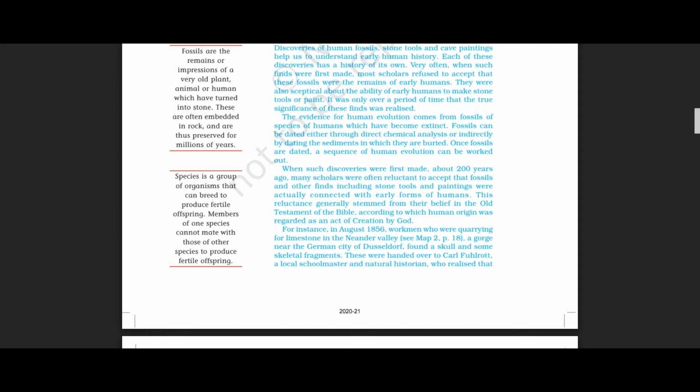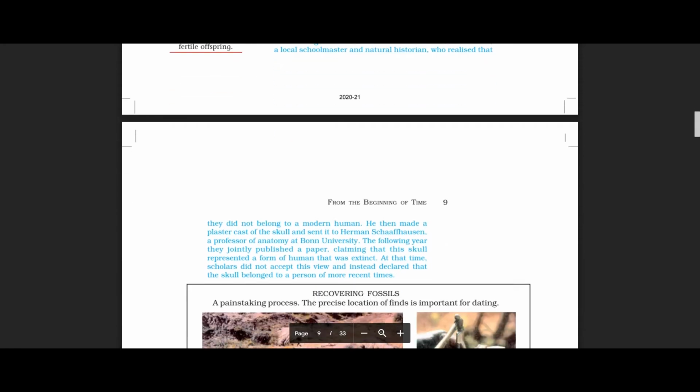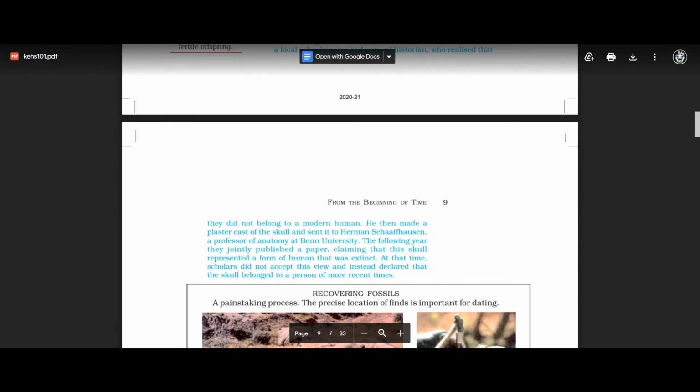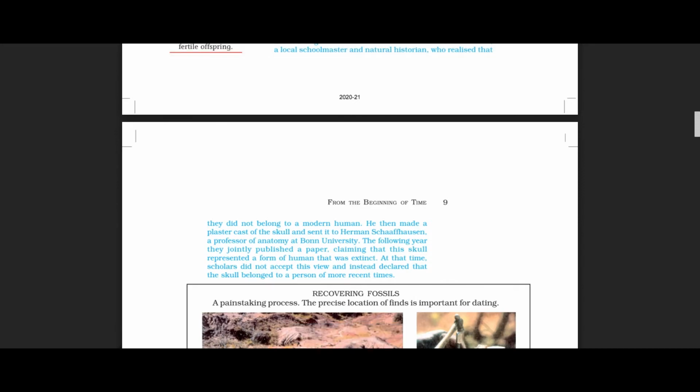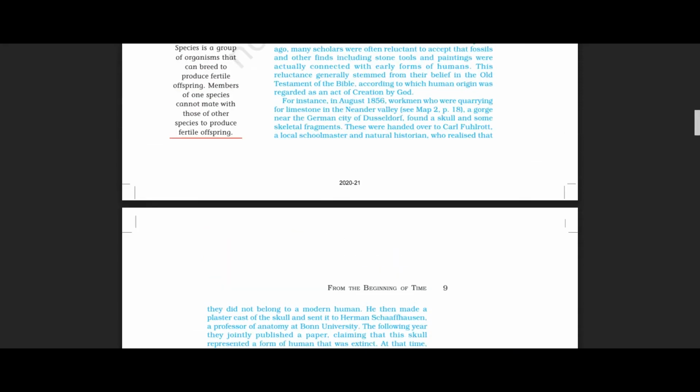For instance, in August 1856, workmen who were quarrying for limestone in the Neanderthal Valley, a gorge near the German city of Dusseldorf, found a skull and some skeletal fragments. These were handed over to Karl Verhut, a local schoolmaster and a natural historian, who realized that they did not belong to a modern human. He then made a plaster cast of the skull and sent it to Hermann Schaffhausen, a professor of anatomy at Bonn University. Okay, so let us move on.